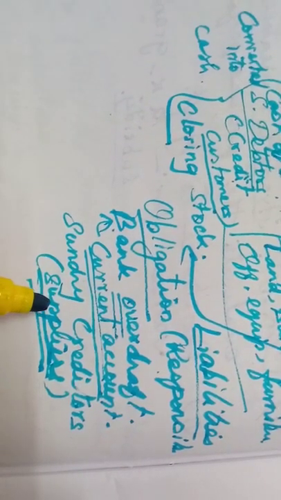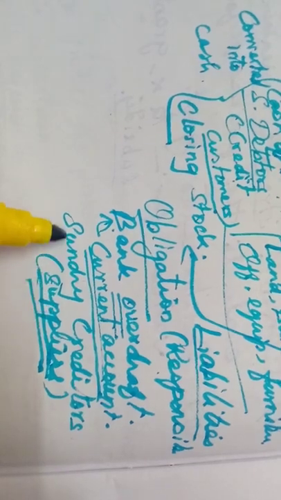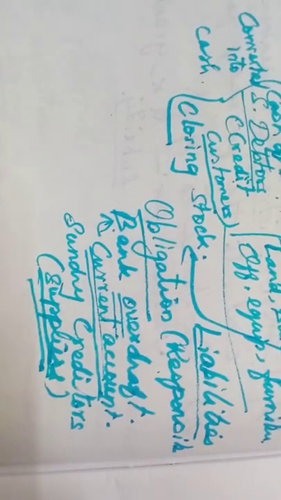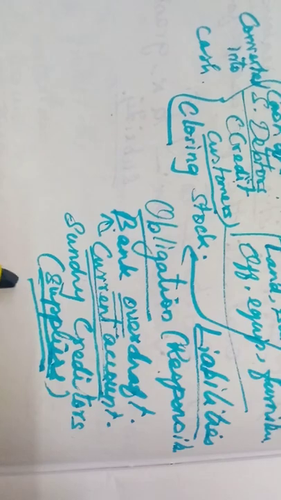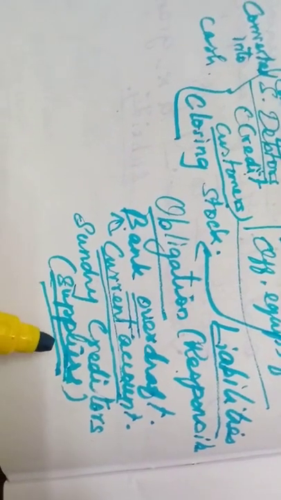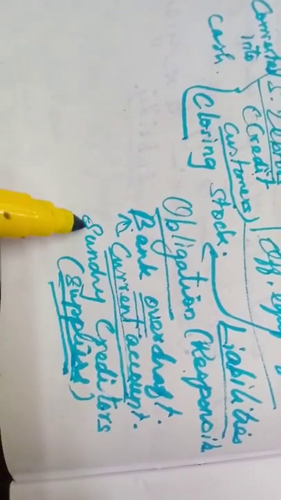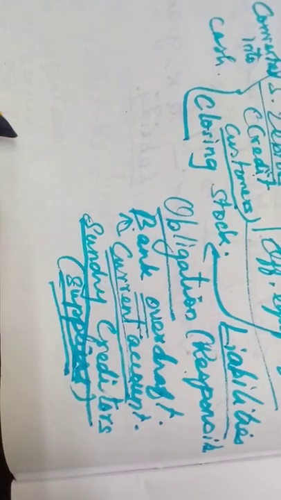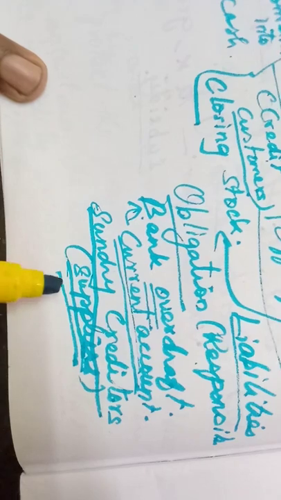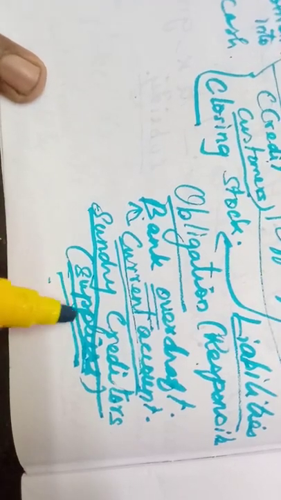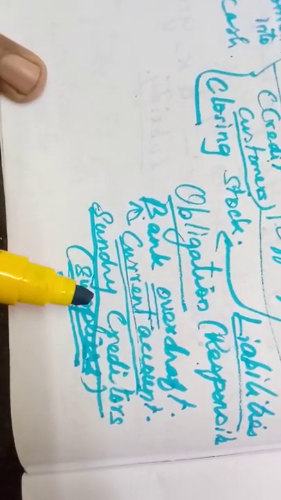If they supply for cash, this term does not arise. But if we purchase from our suppliers on credit, they are called sundry creditors. Understood? Now who are sundry creditors? When we purchase some items on credit from the suppliers, they are called sundry creditors.